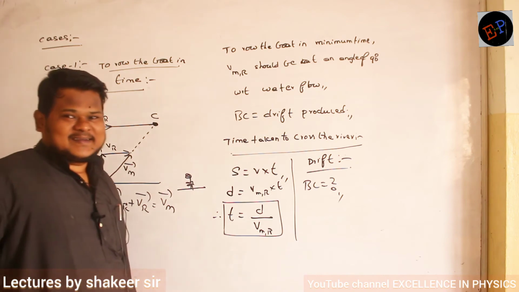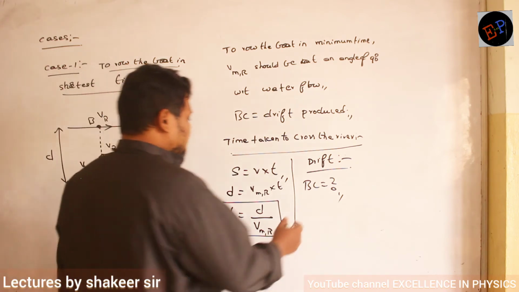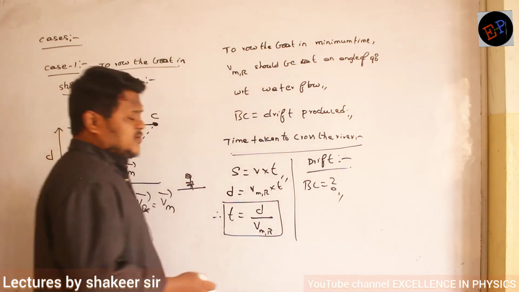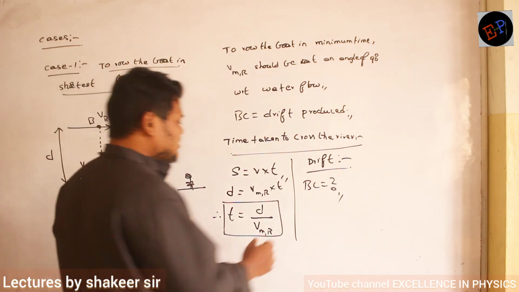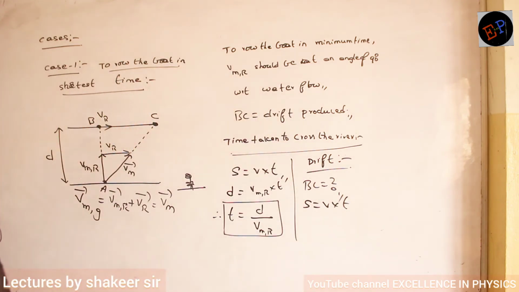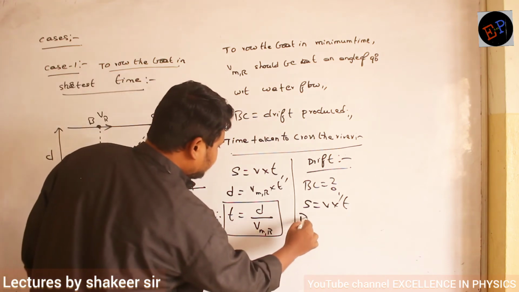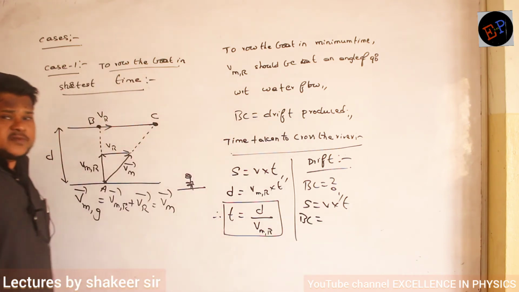So here also, the body is moving with uniform motion only, no? Again, I will use the relation displacement is equal to velocity into time. That's all. So here displacement is nothing but BC only, no? Displacement is nothing but BC. Okay. Velocity means which velocity I have to take?